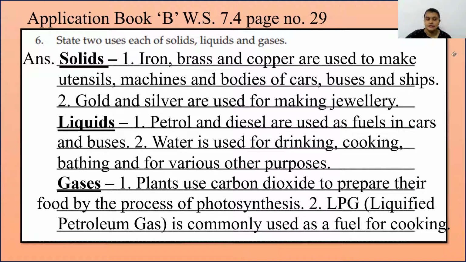Now we will discuss gases. Plants use carbon dioxide to prepare their food, as we all know, by the process of photosynthesis. So carbon dioxide is also a gas. Second, LPG, that is liquefied petroleum gas, is used as a fuel for cooking.